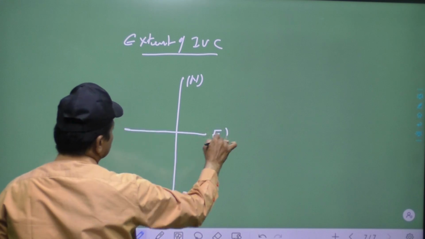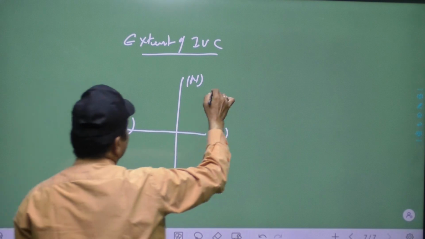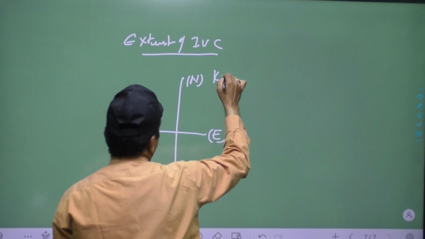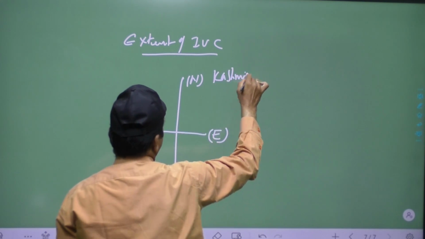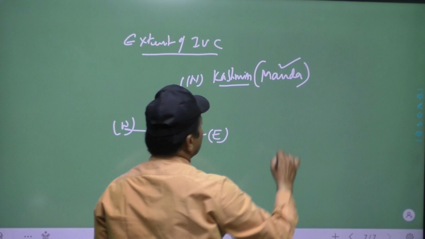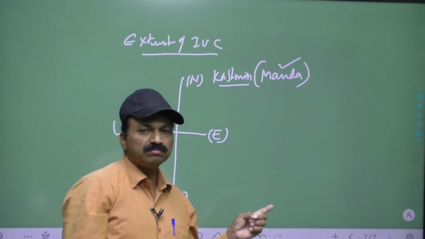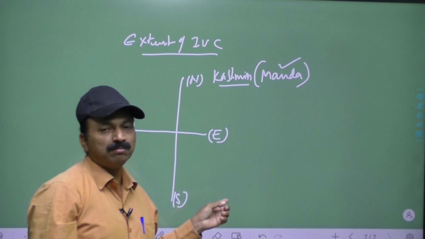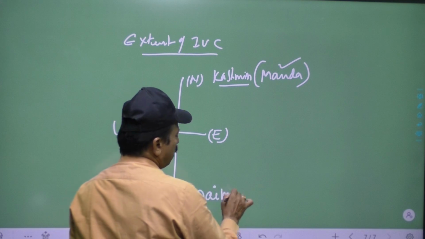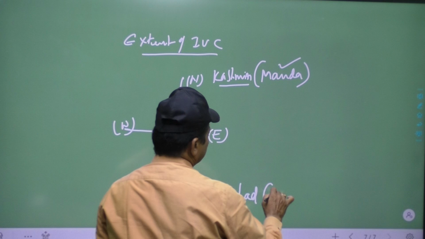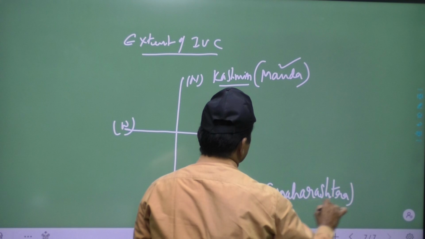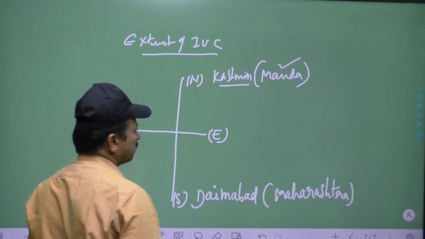In the south, up to Daimabad, which is located in Maharashtra. That is one of the points you have to remember.